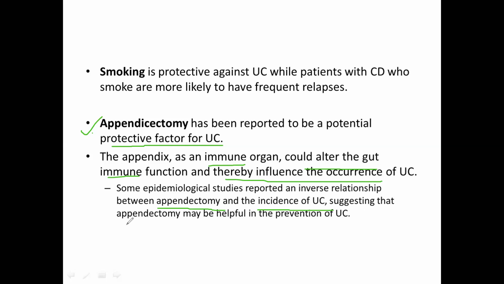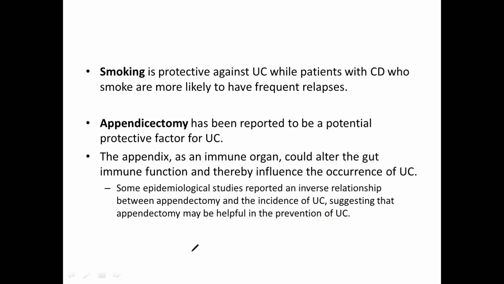Means, the higher the incidence of appendicectomy, the lower the incidence of ulcerative colitis. So this relationship suggests that appendicectomy may be helpful in the prevention of ulcerative colitis.